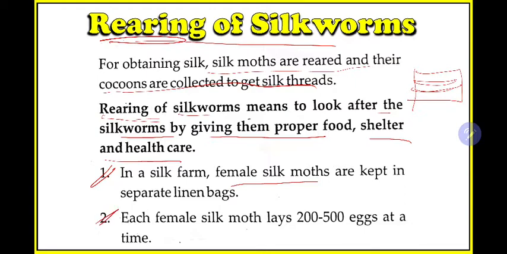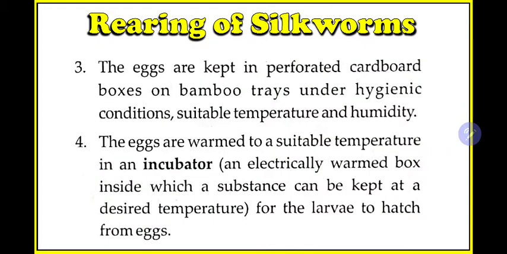The next step: we know the female will lay eggs, and from these eggs the next stage will come. The female moth lays 200 to 500 eggs at a time. Okay, so they will give eggs. Next will be taking care of the eggs.